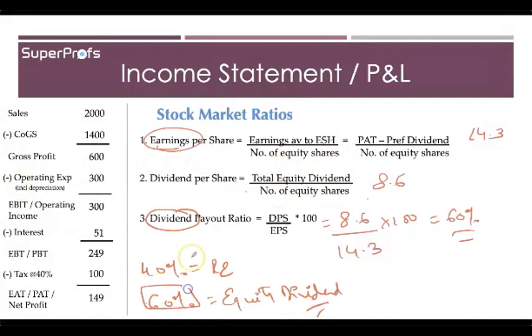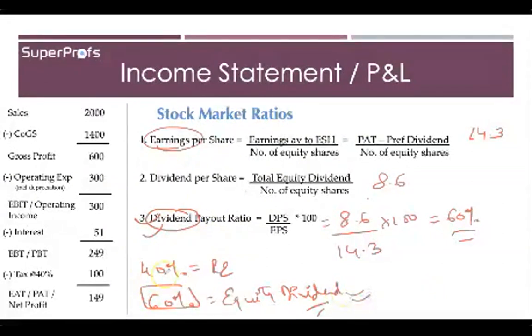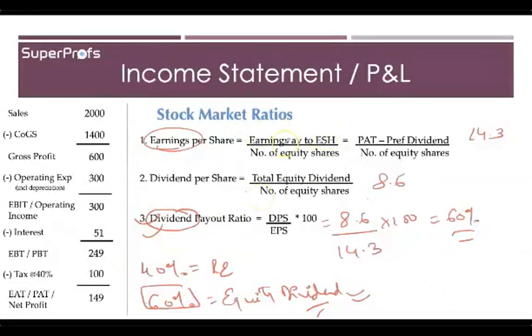And this is the same as your dividend payout ratio. Okay. So basically, what is the payout of the dividend, which is the equity dividend. So if from the total earnings available to the equity shareholders, you are taking 40% as the retained earnings or in the reserve and surplus, 60% is left, and therefore this is your dividend payout ratio. All right, and 8.6 by 14.3, or you can also take this formula, and this will give you the value.